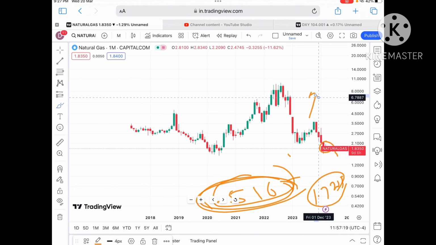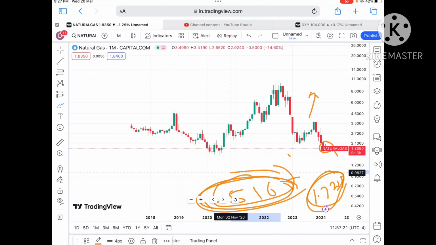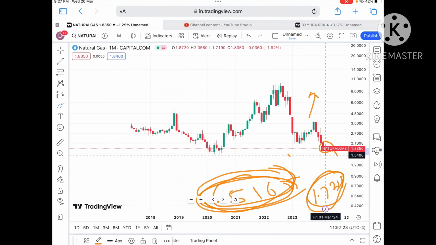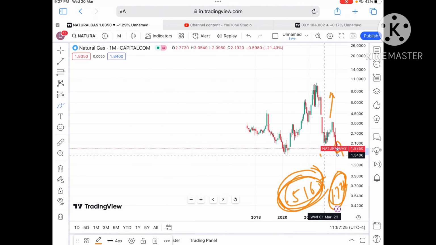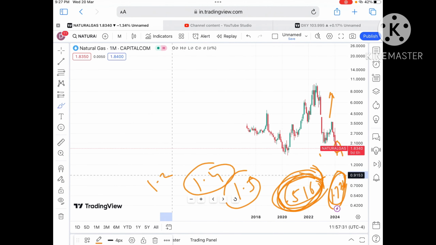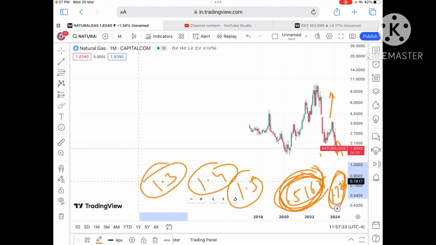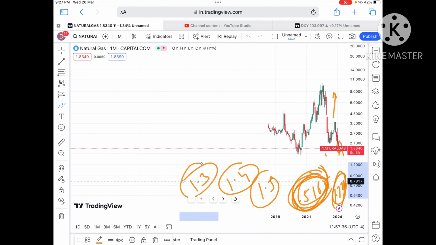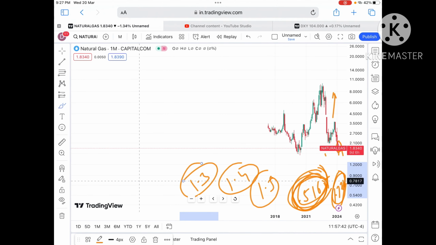So as soon as the dollar index is moving upside, we will see the price fall below a level of 1.7 also, and it can cross a level of 1.5 also. Okay, as soon as it starts going below this level, we can see a sharp fall below a level of 1.5. It can touch a level of 1.4 also, and then a level of 1.3 also. Keep that in mind. Now if you have any doubts regarding natural gas, you can mail me regarding that.